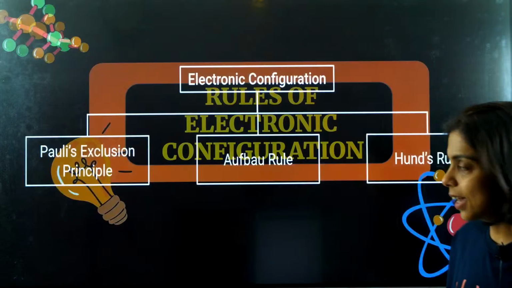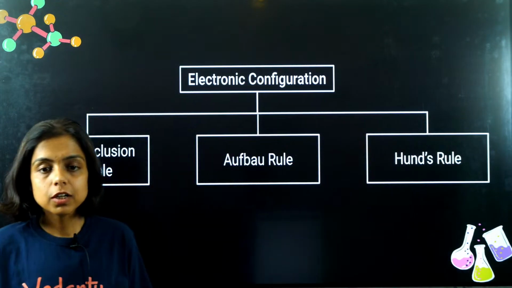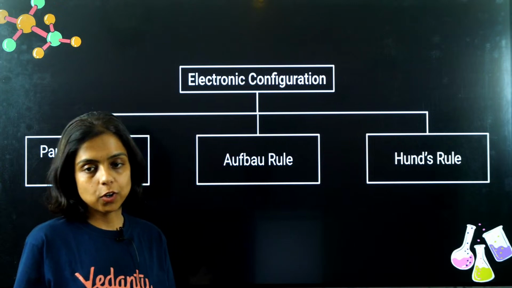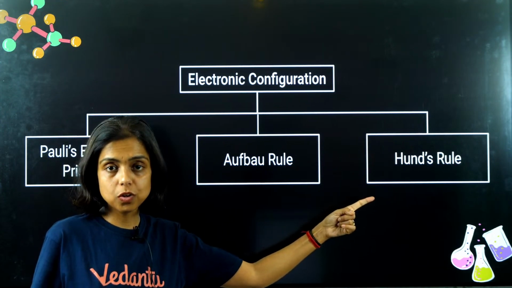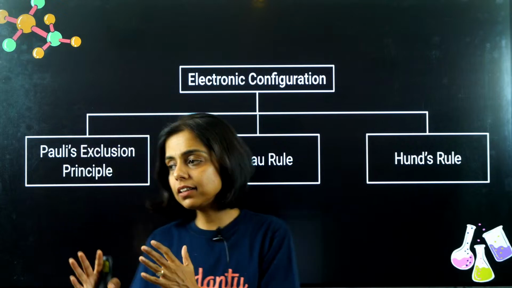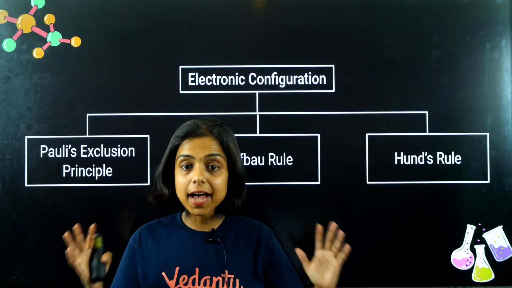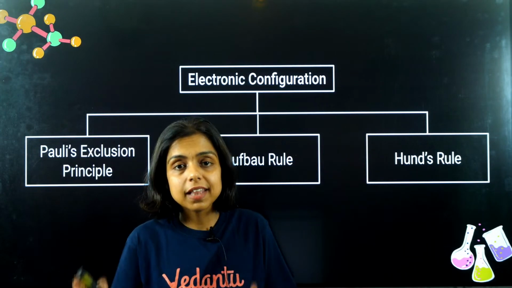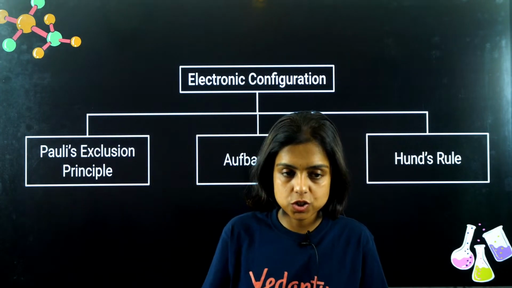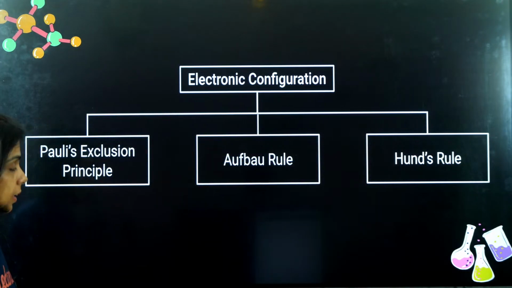So we have three main rules to know for electronic configuration. The first is the Aufbau rule, then Hund's rule of maximum multiplicity, and the third rule is Pauli's exclusion principle. I am going to tell you all of these three rules first, then we'll write the electronic configuration.